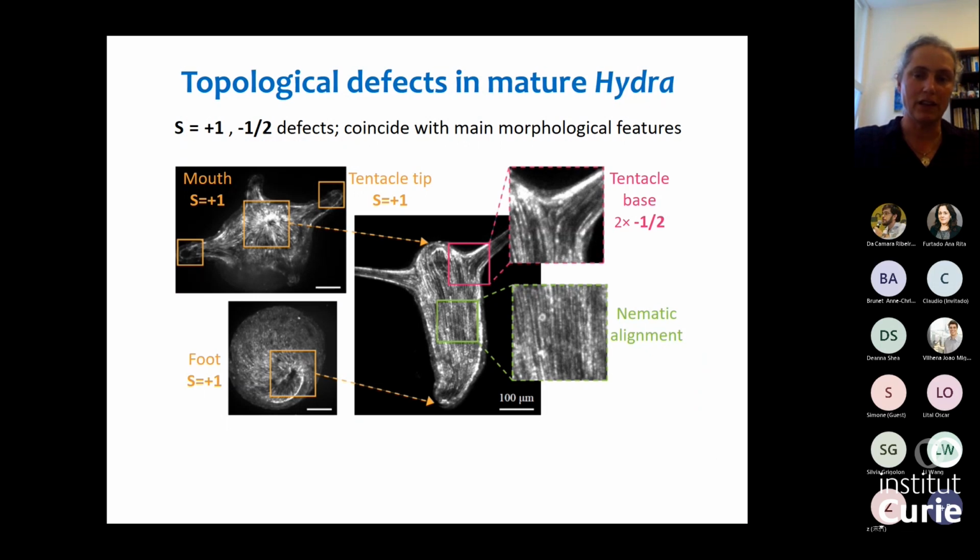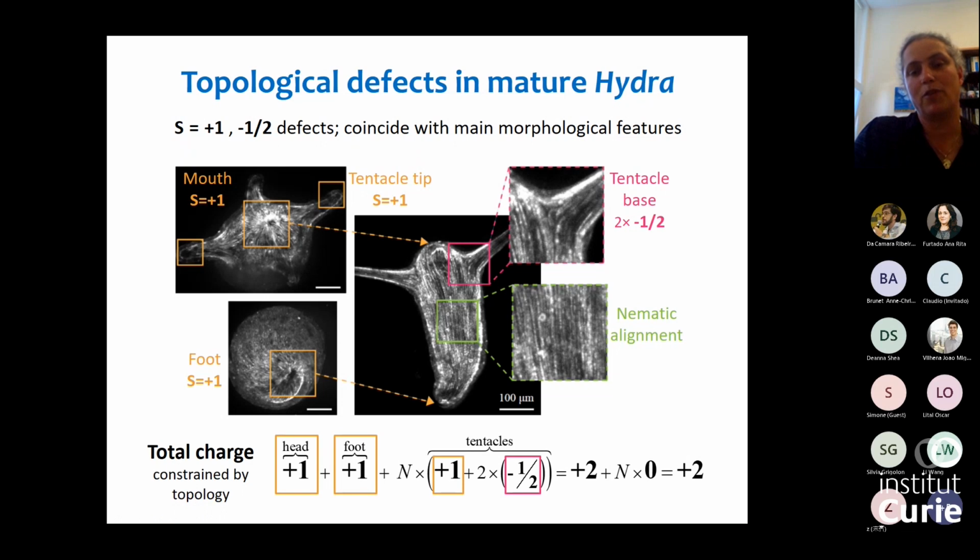Okay, so getting back to the hydra, if we look in a mature hydra, we see that we have this nematic alignment in most of the animal, but there are also defects, and we see that these defects are not randomly distributed, but they're actually localized at the morphological features of the animal. So we have a +1 defect at the tip of the mouth, we have defects at the tip of the foot of the animal, and then we have +1 defect at the tip of each tentacle and -½ defect at the base of each tentacle.